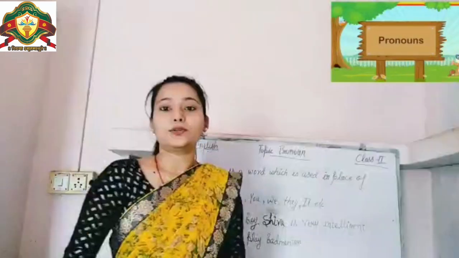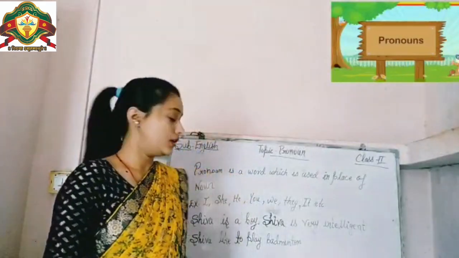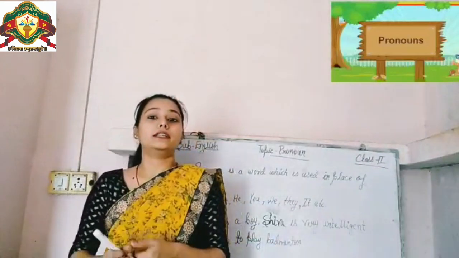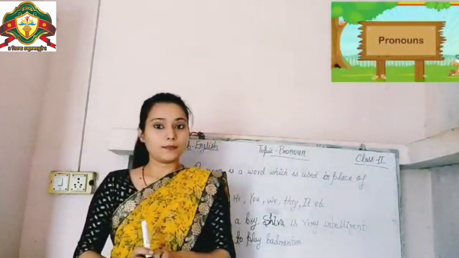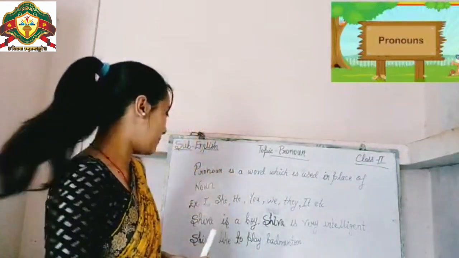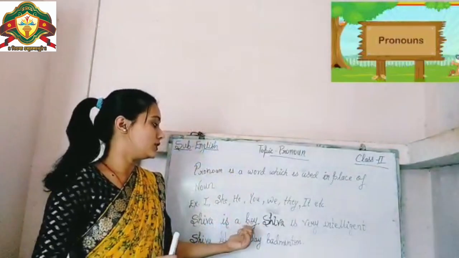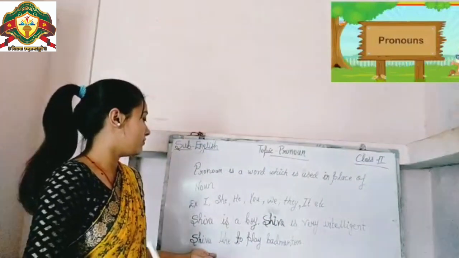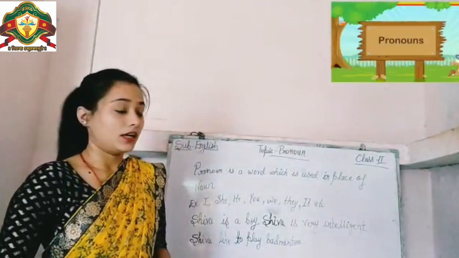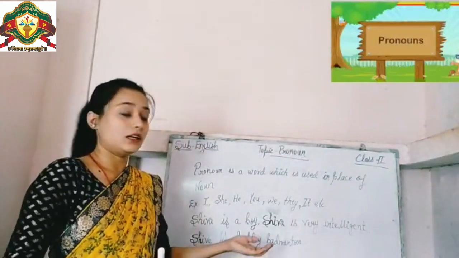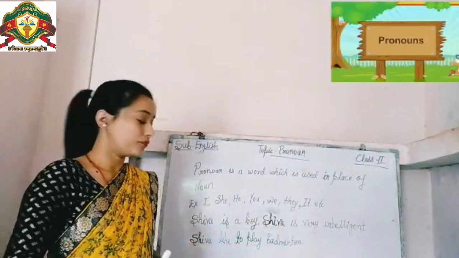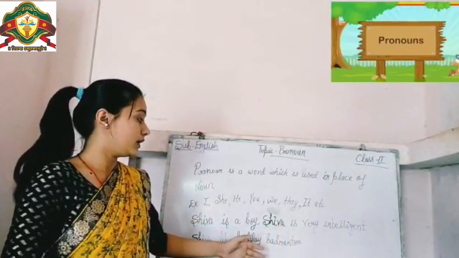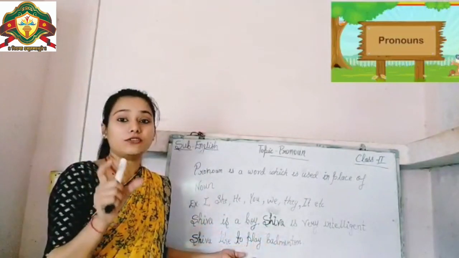Now my dear students, let's learn how the pronoun helps to avoid the repetition of noun. Let's see with an example here. Shiva is a boy. Shiva is very intelligent. Shiva likes to play badminton. Here the repeated word is Shiva.